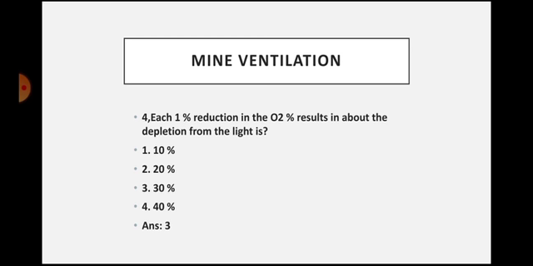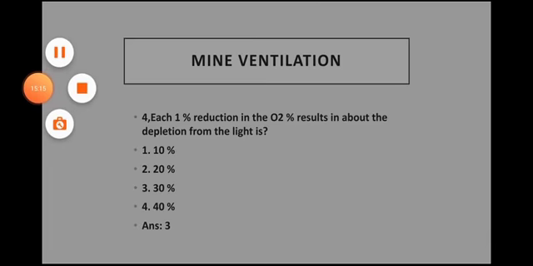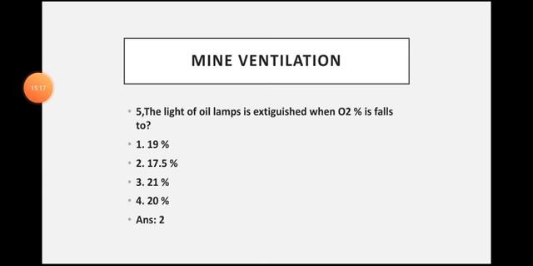And the answer is 3. The next question is: the light of oil lamps is extinguished when the oxygen percentage falls to, answer is 17.5%.